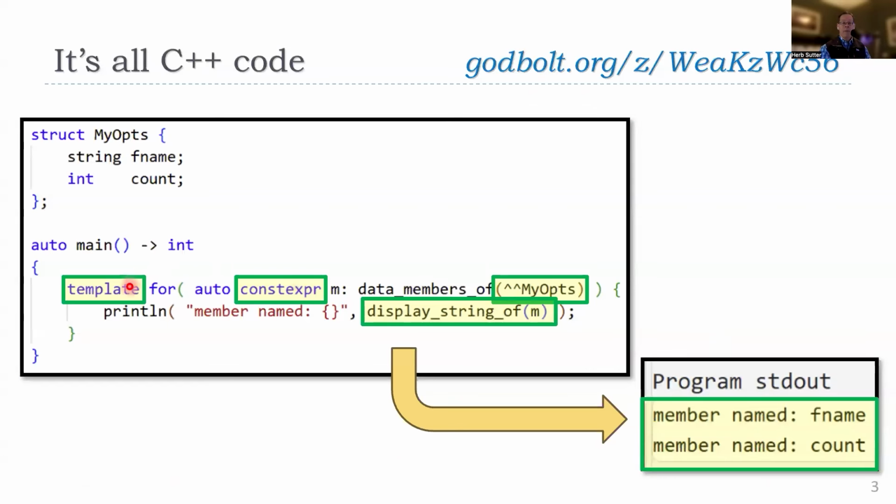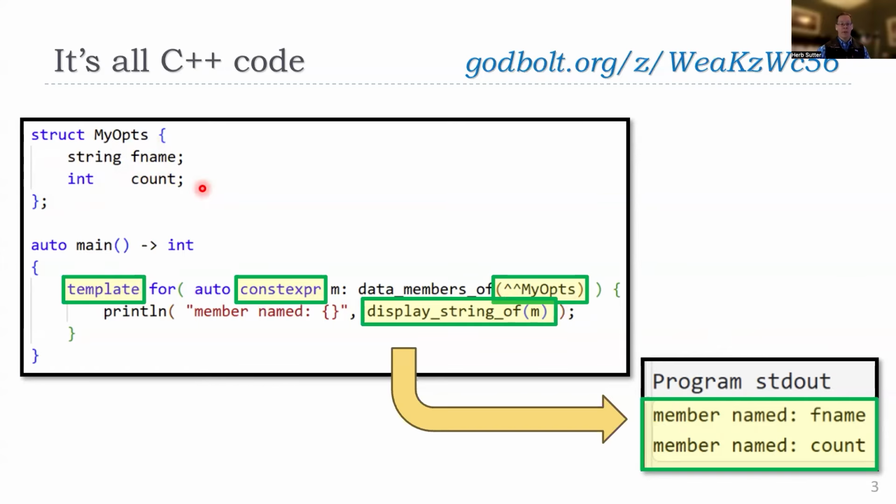So the main thing is we've always had the range-based for loop, and we can go for each element in a vector, for example. Well, now, by sprinkling a couple of extra keywords, we can say for each data member of, and the double hat, which is the reflection operator, is the reflection of whatever this type is. And so I can actually iterate now over the members of a type.